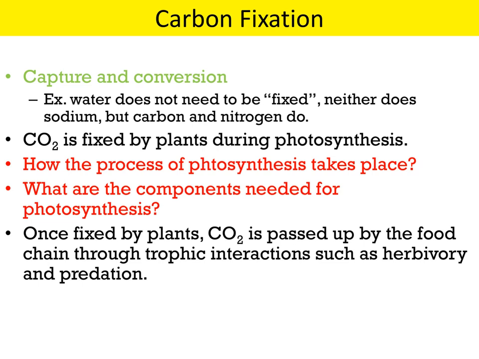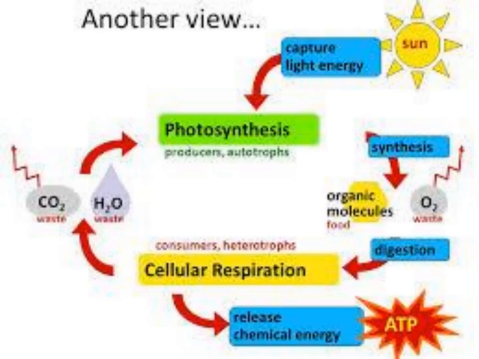Carbon dioxide is fixed by plants during photosynthesis. First, you have to learn what is photosynthesis, how the process of photosynthesis takes place, what are the components needed for the photosynthesis. Once fixed by plants, carbon dioxide is passed up by the food chain through trophic interactions such as herbivory and predation.